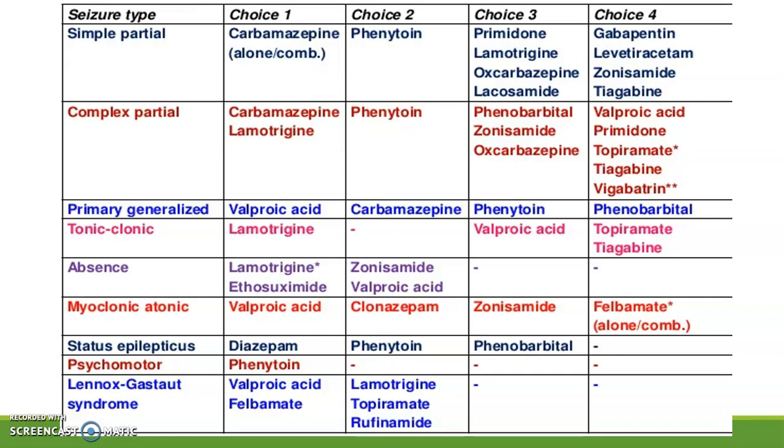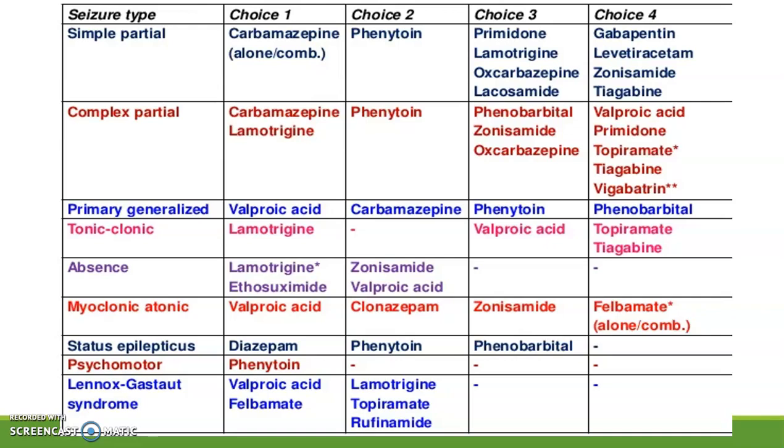Third choice is primidone, lamotrigine, oxcarbazepine or lacosamide. And fourth choice are gabapentin, zonisamide, ticagrelor, and levetiracetam.